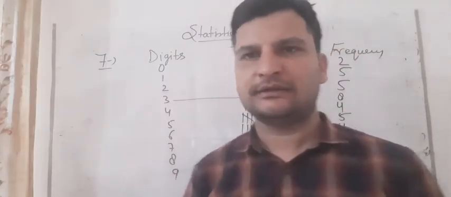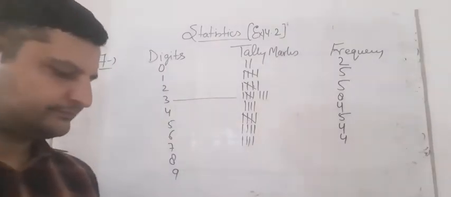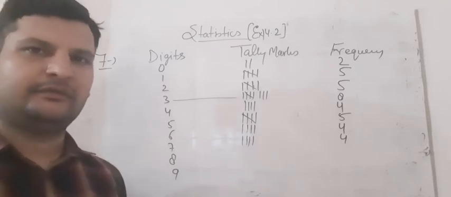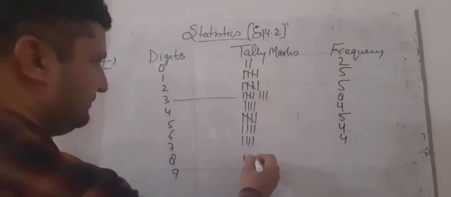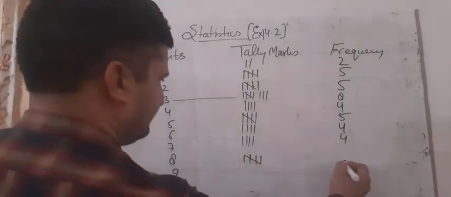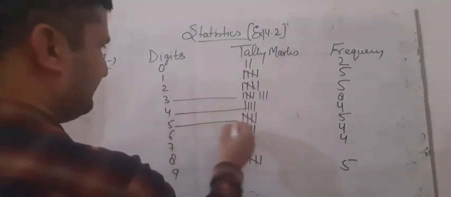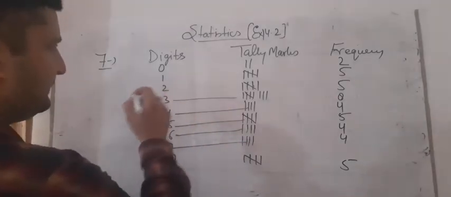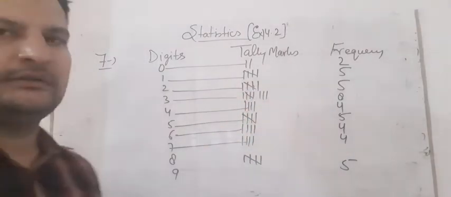How many 8s are coming here? We have to write it here. 8 is 1, 2, 3, 4 and 5. 5 eights are coming. We have done it. This is for 5 and this is for 6. This is for 7. This is for 0. This is for 1. This is for 2. So you can check it also.